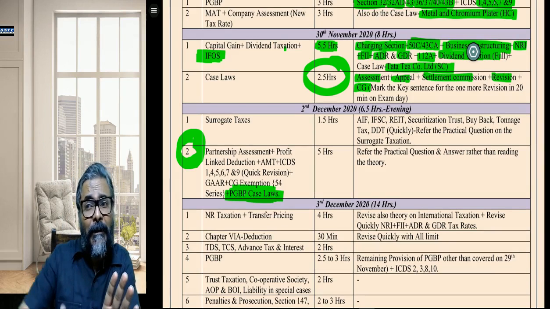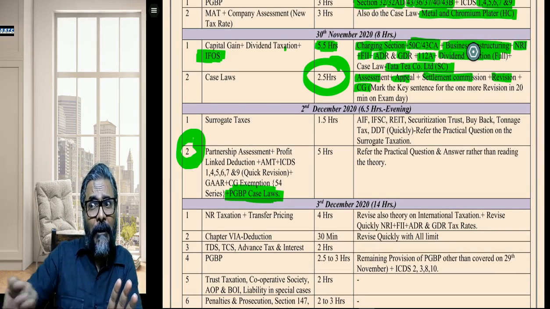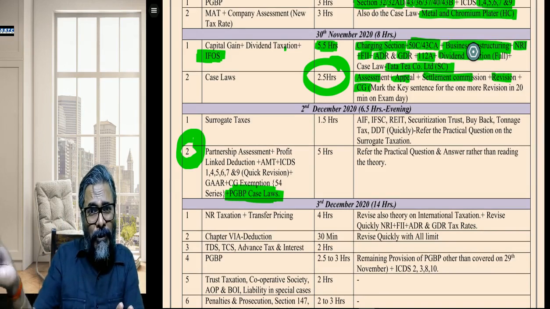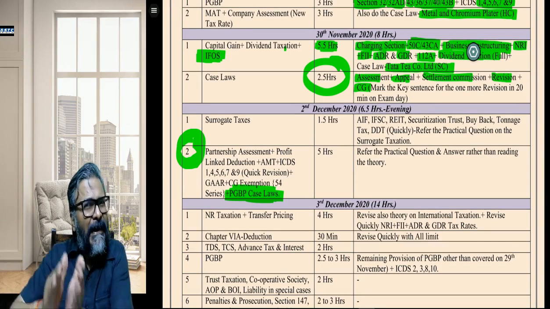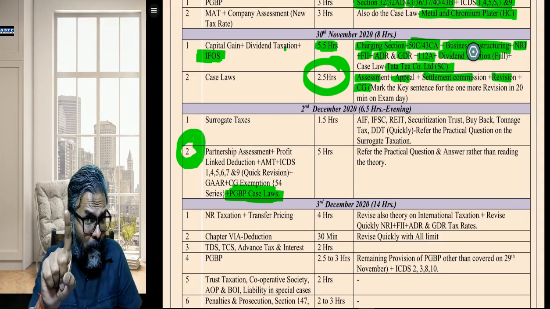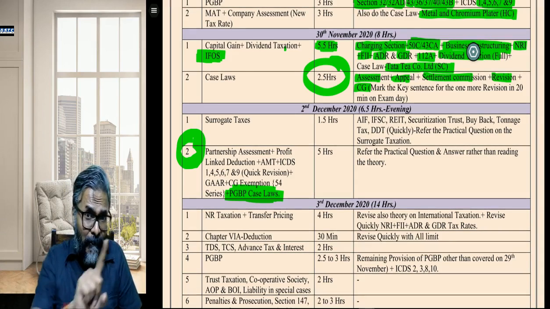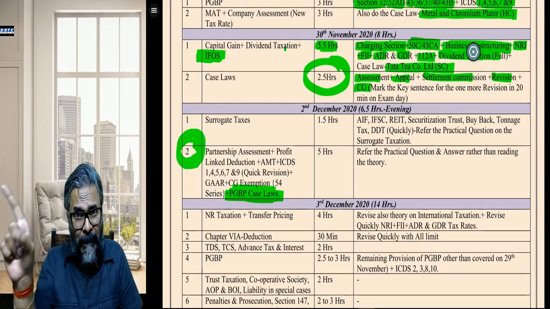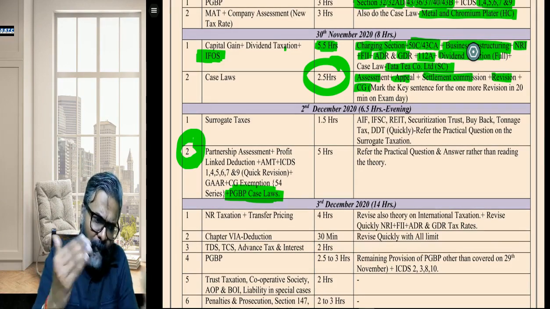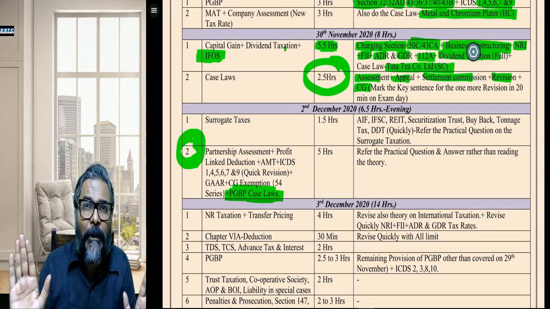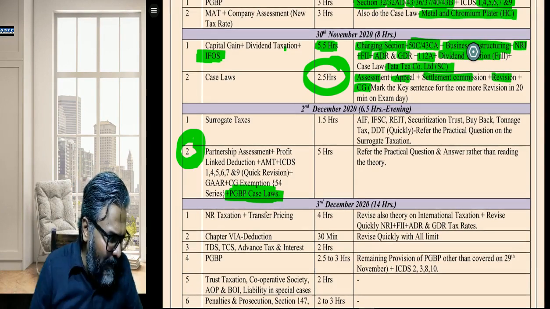Because as we know, the load on ISCA for the old course or the elective paper for the new course is very less. So on 30th of November, you can use 10 hours for DT and 4 hours for the elective paper, or stick with 8 hours and 6 hours. It is up to you. Completely up to you. It's your comfort.